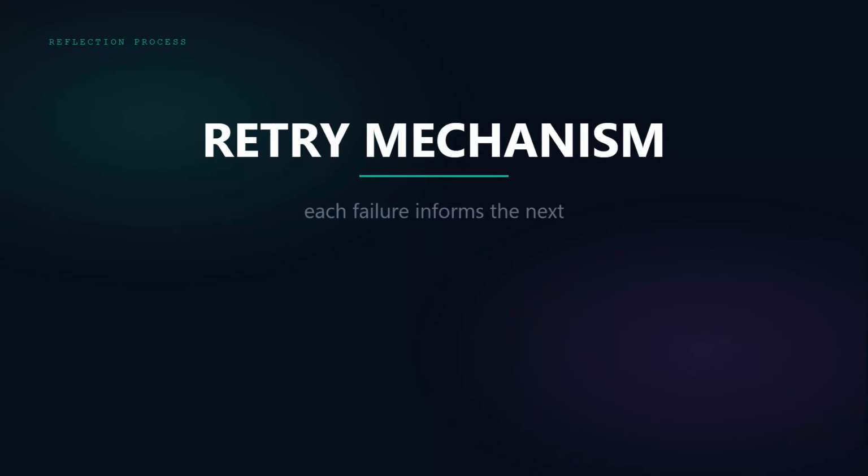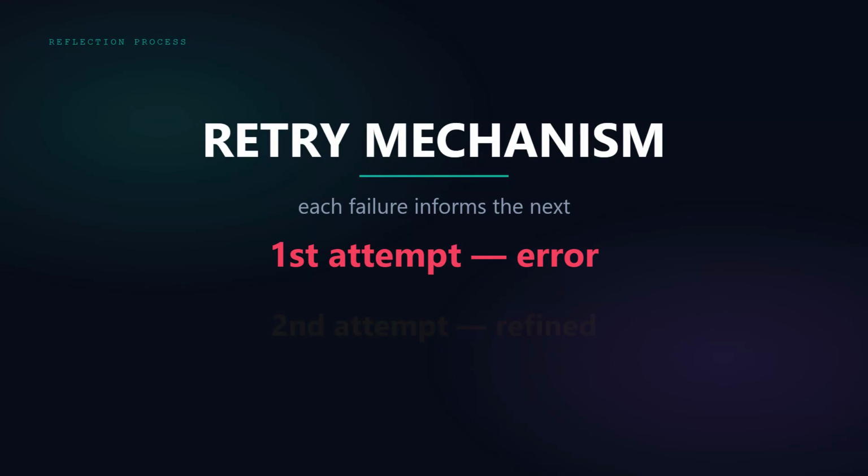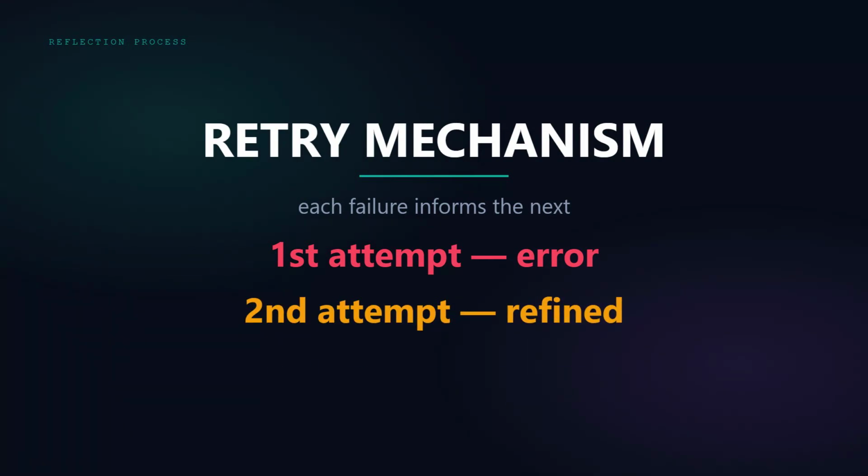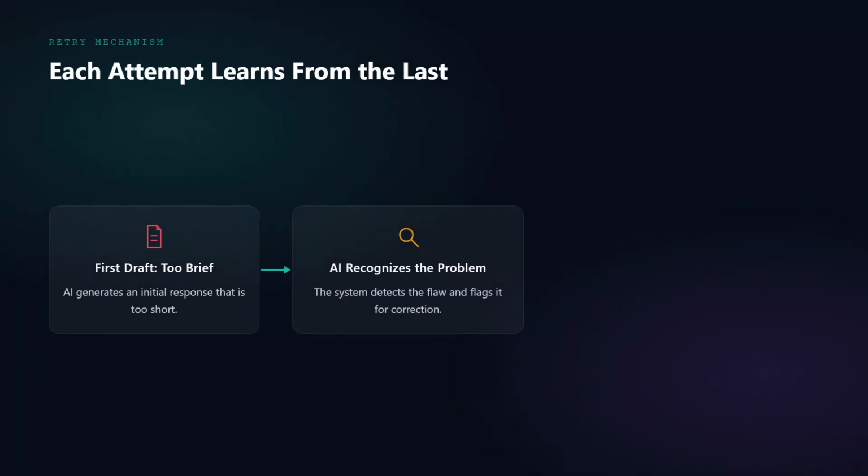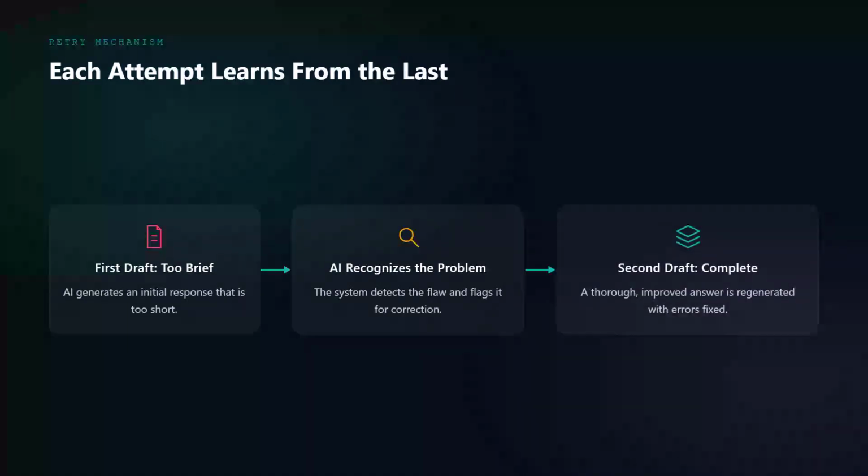When problems are detected, the reflection process moves to the next phase, the retry mechanism. This is the ability to attempt a task multiple times, with each attempt informed by previous failures. The retry mechanism is simple but powerful. If the AI finds an issue, it tries again. It regenerates the answer with the errors corrected. This isn't random, each new attempt is informed by what went wrong before. An AI might write a response that's too brief, recognize this, then regenerate a more thorough version.